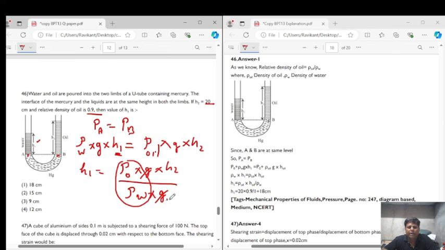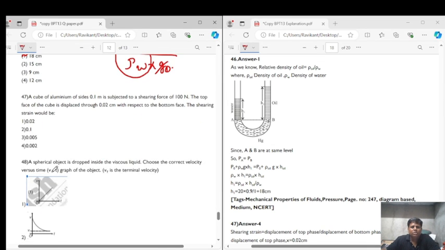So 0.9 into 20 will give you 18, right? So it will be 18 centimeters. So H1 will be equal to 18 centimeters. The correct answer for question number 46 is option 1. Question number 47.